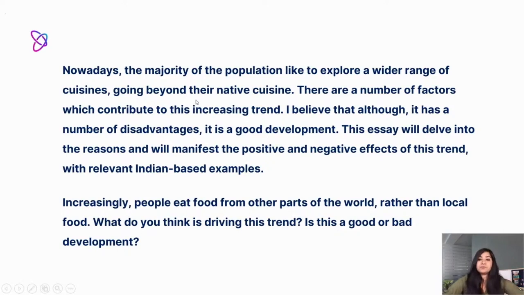All right. And then we've gone on to develop it a bit further. There are a number of factors which contribute to this increasing trend, putting in question 1. And then is it a good or bad development? We've kind of put our opinion in there a little bit and said, although there are disadvantages, it is a good development. And this essay will delve into the reasons and will manifest the positive and negative effects of this trend with relevant Indian-based examples.